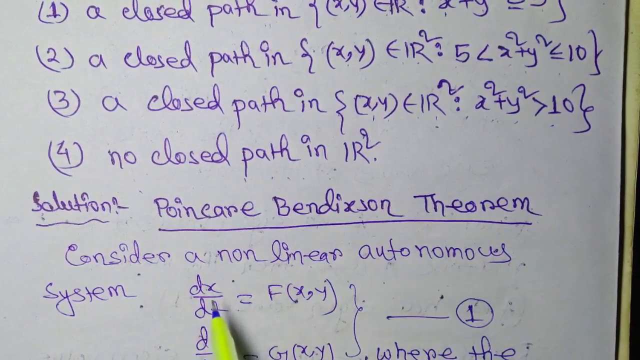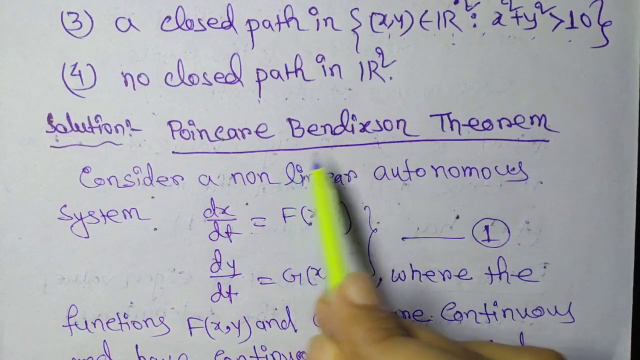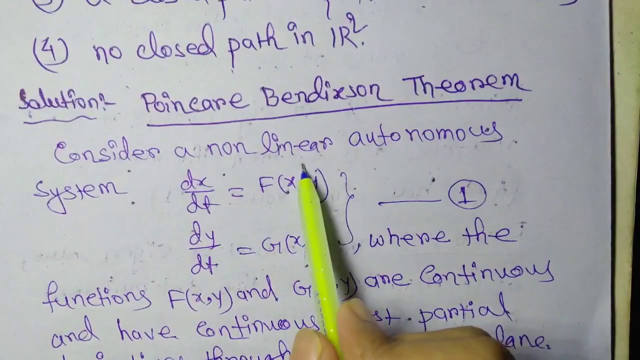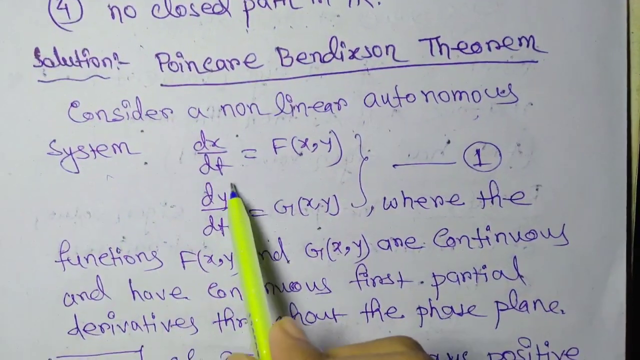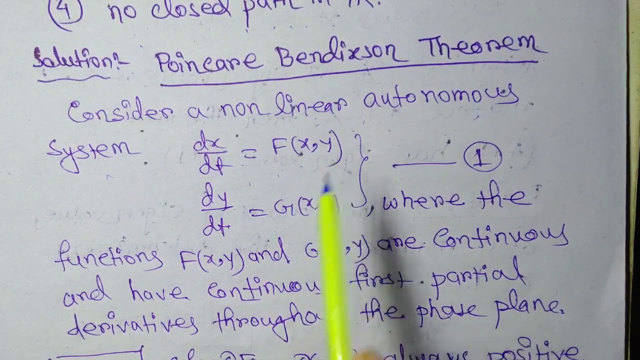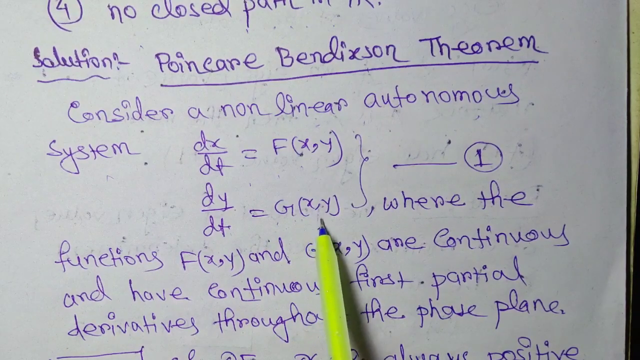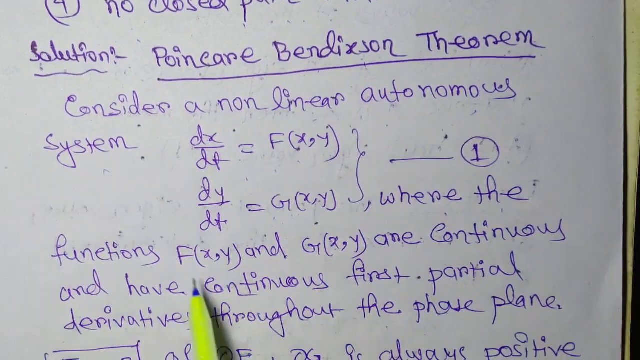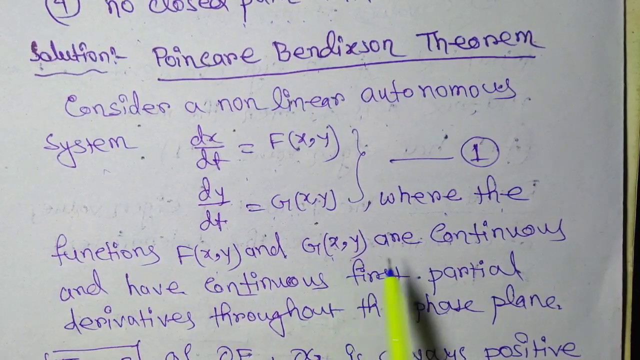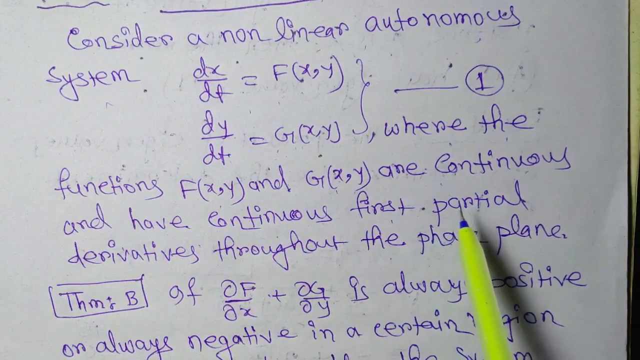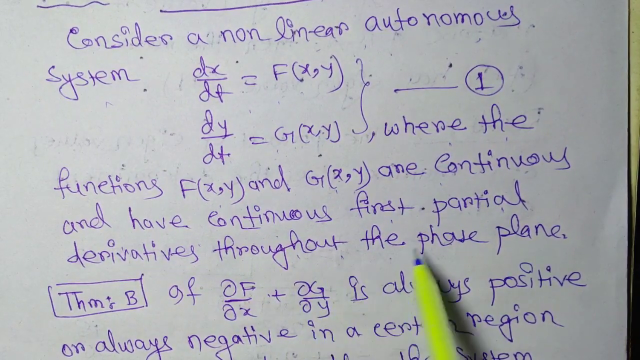This theorem tells about the closed path of nonlinear autonomous system of differential equations. What does this theorem tell? It tells that if a nonlinear autonomous system is dx by dt equals f of x comma y and dy by dt equals g of x comma y, where the functions f(x, y) and g(x, y) are continuous and have continuous first order partial derivatives throughout the phase plane.